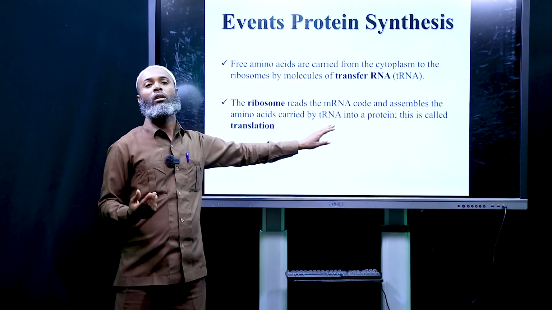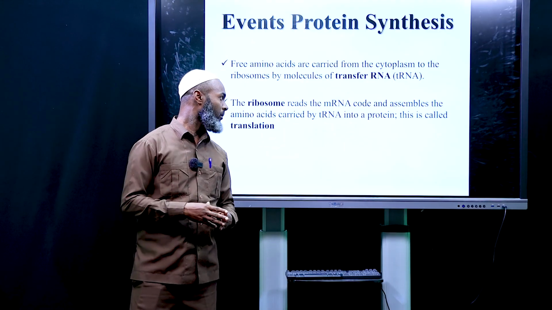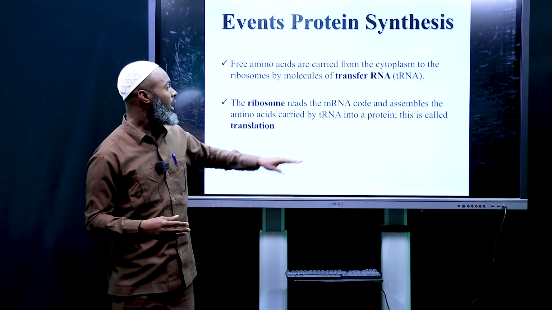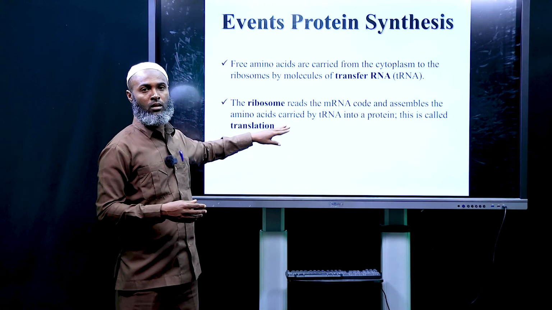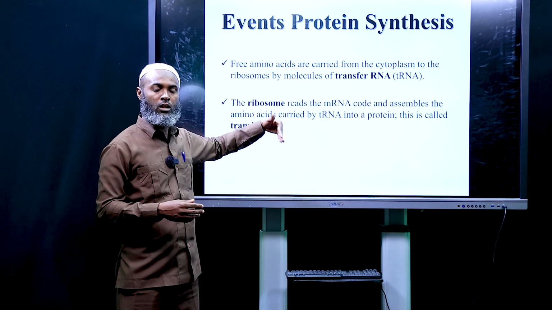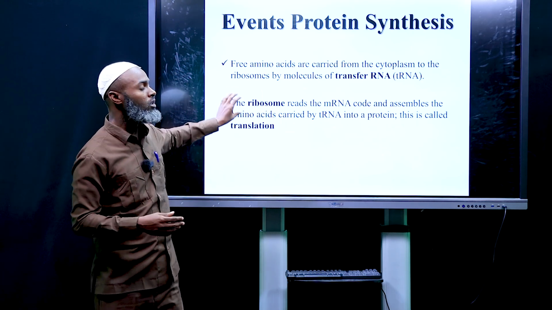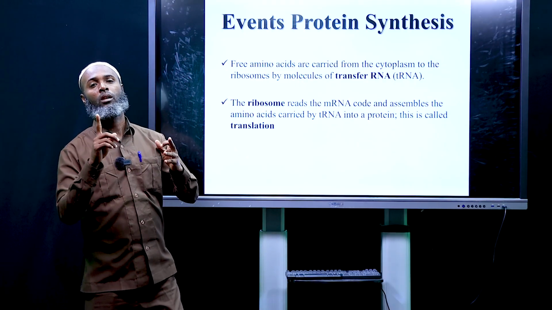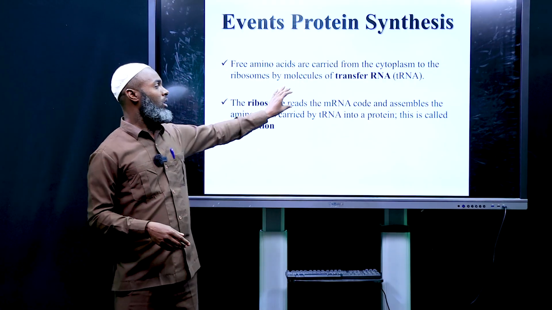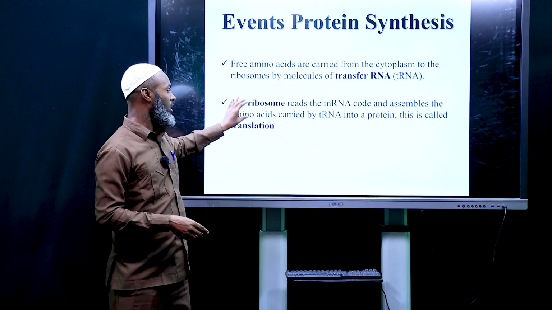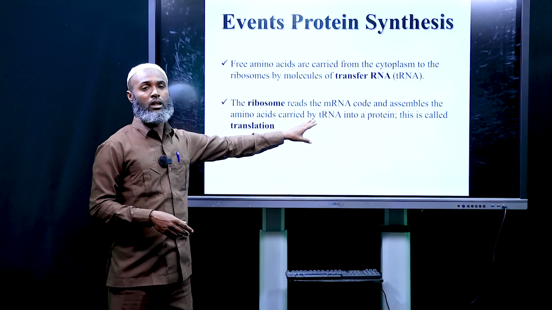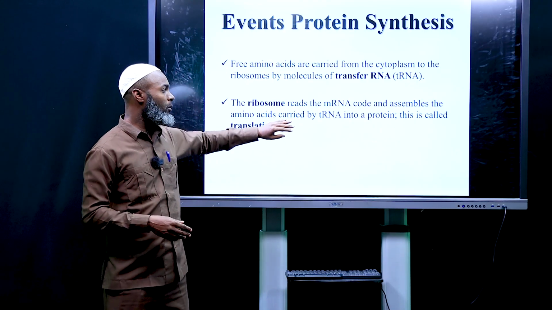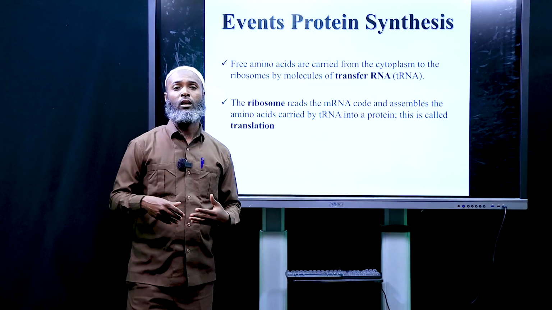Ribosomes read the messenger RNA code that's coded during transcription and assemble the amino acids. Free amino acids have entered the ribosome. We do have free amino acids in the ribosome, and we do have messenger RNA now. So the messenger RNA code is assembled by the amino acids carried by transfer RNA into a protein. This process is known as translation.